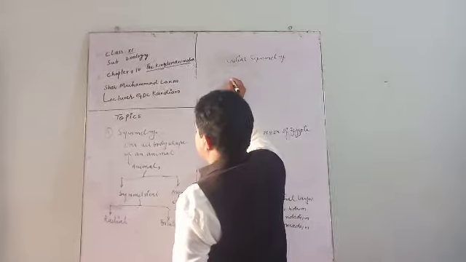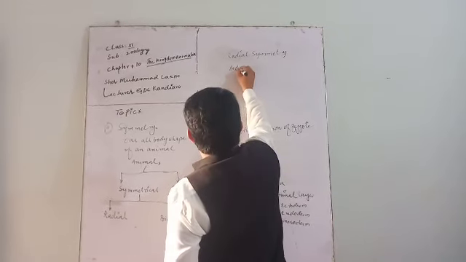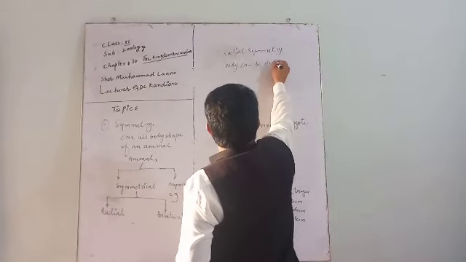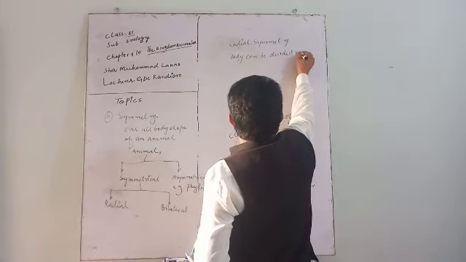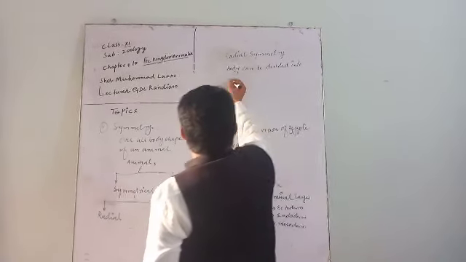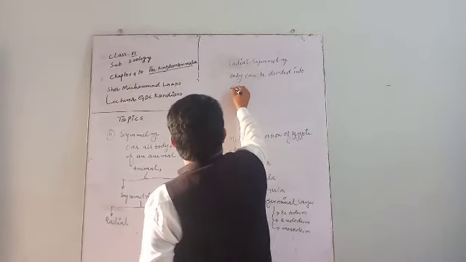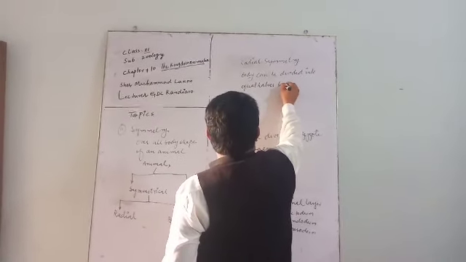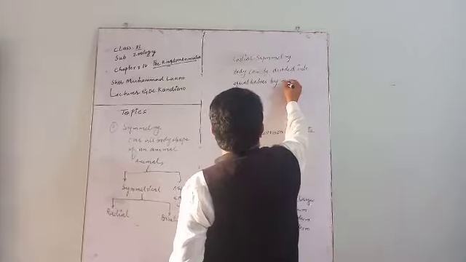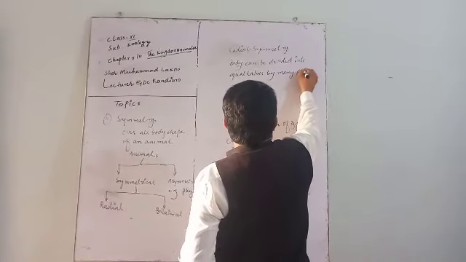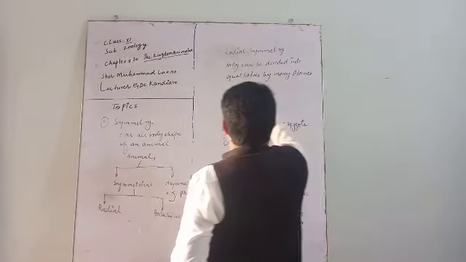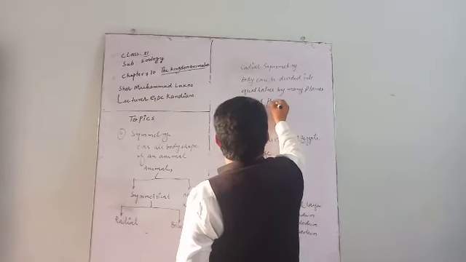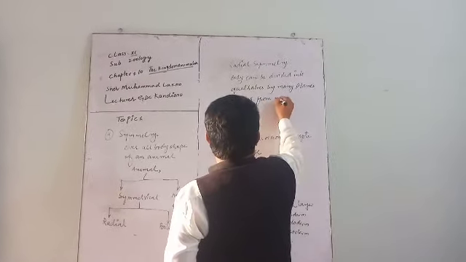The definition of radial symmetry is that the body can be divided into equal halves by cutting from the main axis.